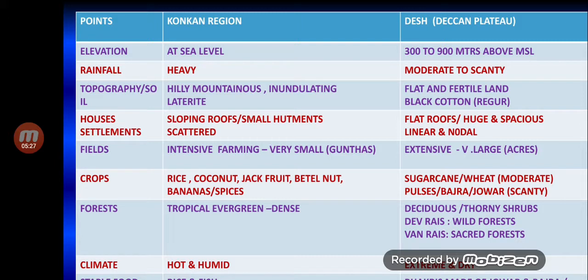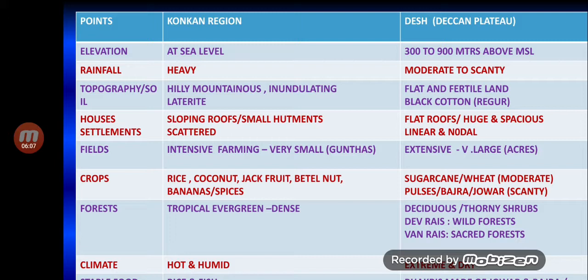Coming to the fields, you find intensive farming because the fields are very small. Basically, the measurement is done in guntas. Gunta is a very small unit of measurement. Almost 1 gunta is equal to 400 square feet. That's it. Coming to the Deccan region, over here the fields are very huge. Extensive agriculture is practiced as the fields are very large and the unit of measure is acres. So just imagine how rich the farmers on the Deccan Plateau are.